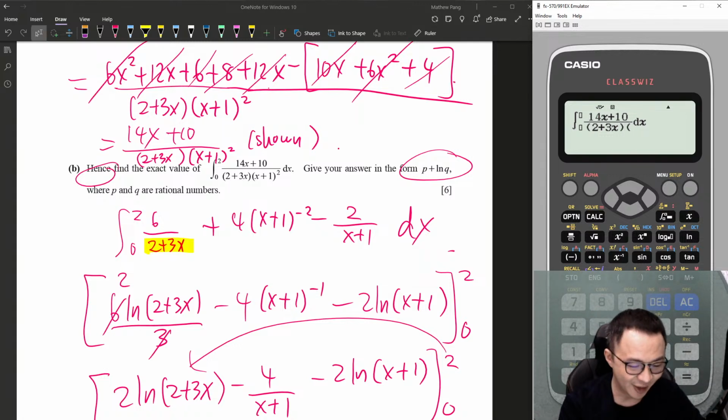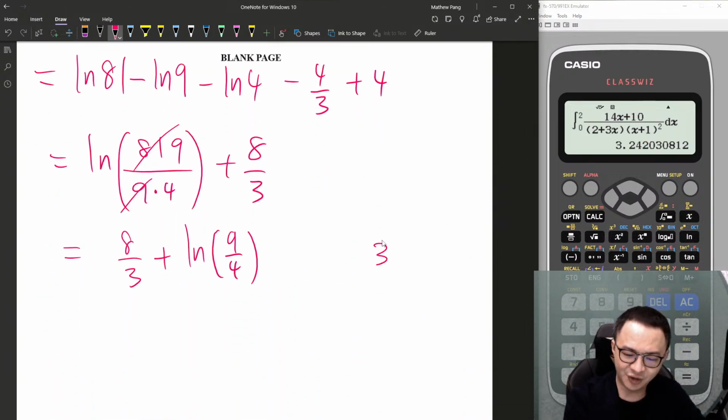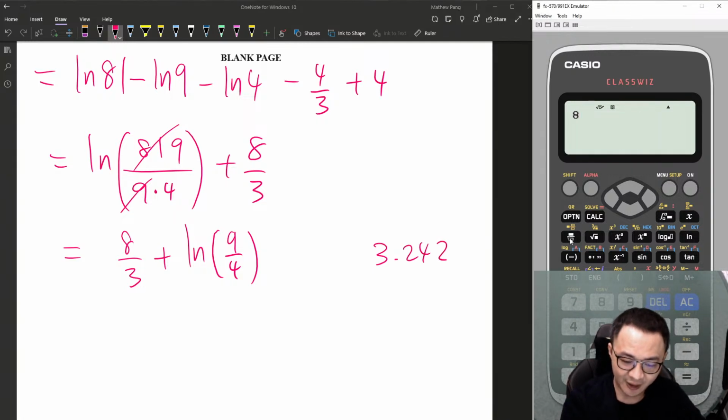I hope they can understand the 2 brackets, because sometimes I need to put the multiply there. Okay, then from 0 to 2. I must get something like 3.242. Okay, 8 over 3 plus ln 9 over 4.